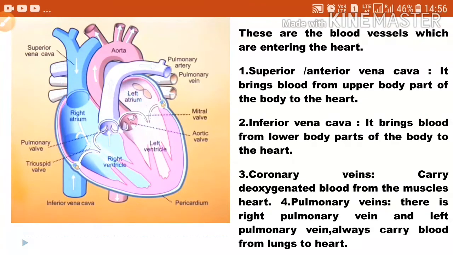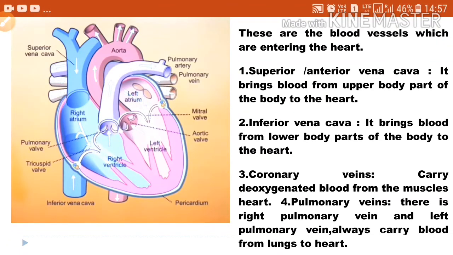The superior vena cava brings blood from the upper body parts to the heart, and the inferior vena cava brings blood from the lower parts of the body to the heart. Next, the coronary veins carry deoxygenated blood from the muscles of the heart.